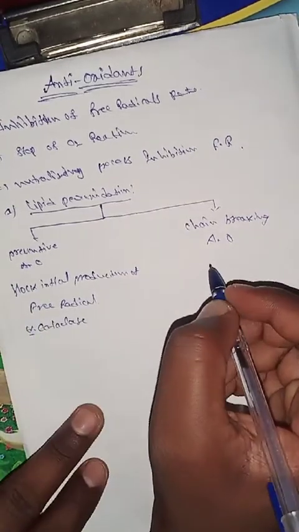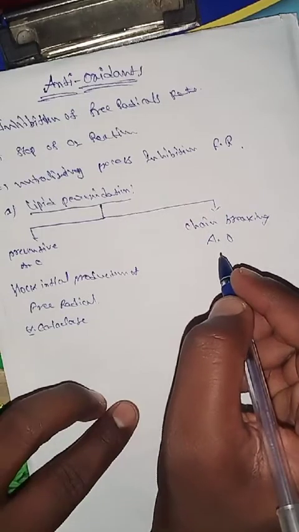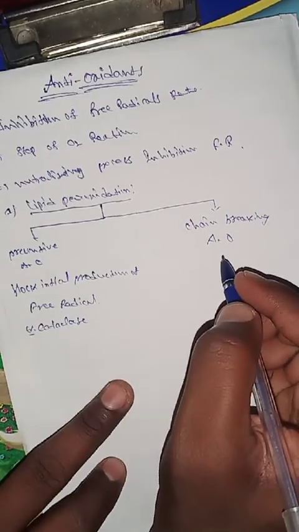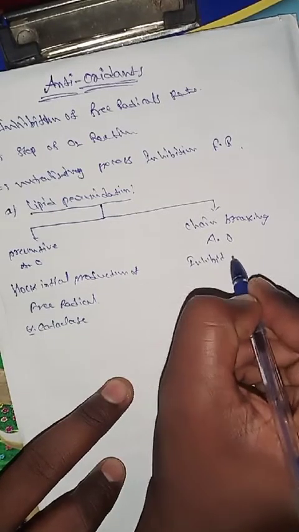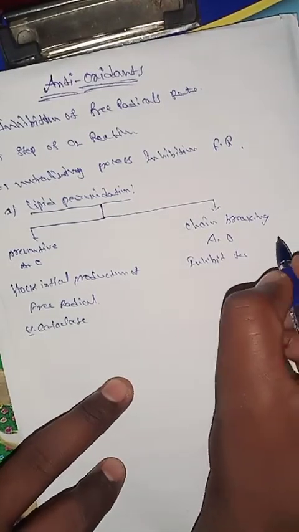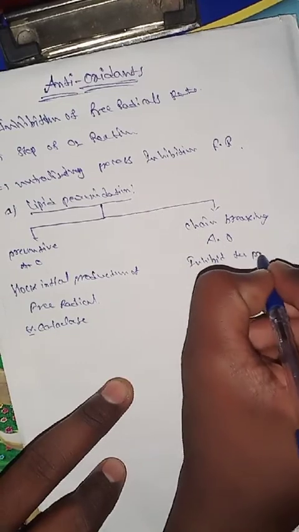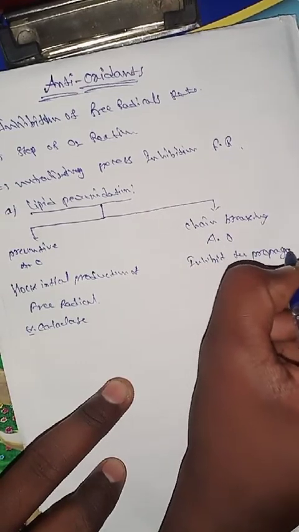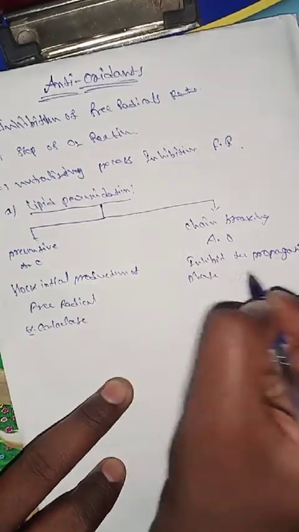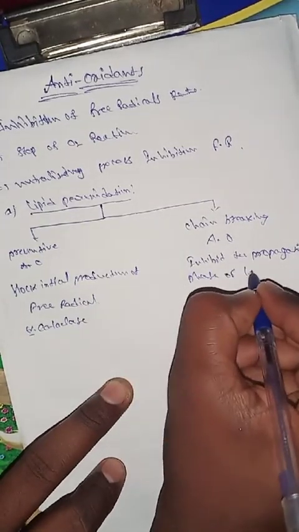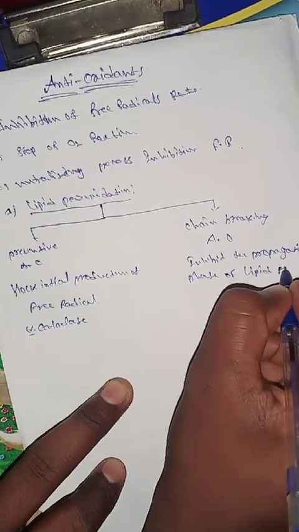And the second one is the chain breaking antioxidants. They inhibit the propagation phase of lipid peroxidation.